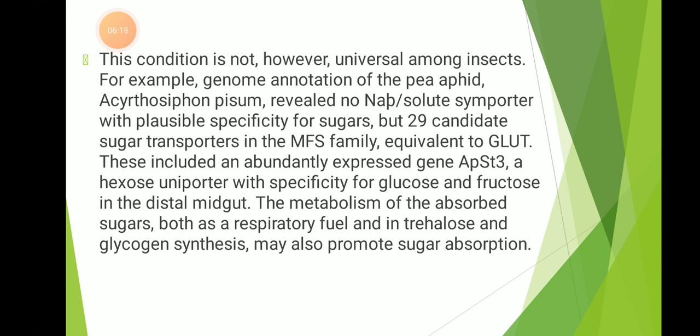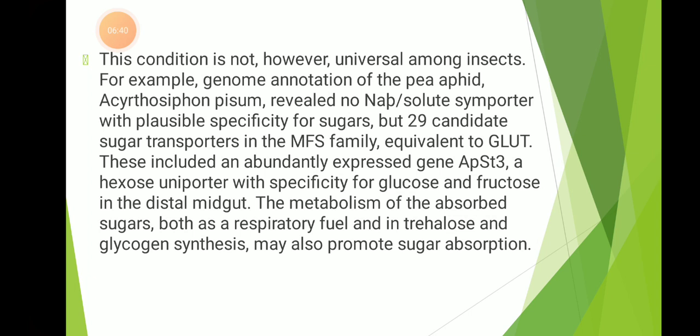For example, genome annotation of the pea aphid Acyrthosiphon pisum revealed no sodium solute importer with plausible specificity for sugar, but 29 candidate sugar transporters in the MFS family equivalent to the GLUT.